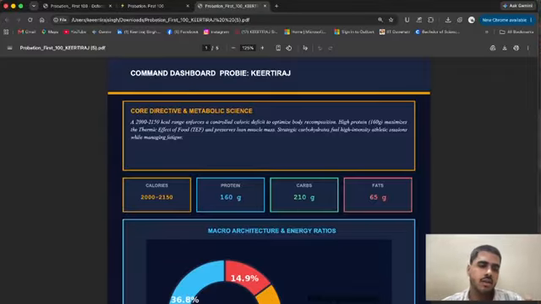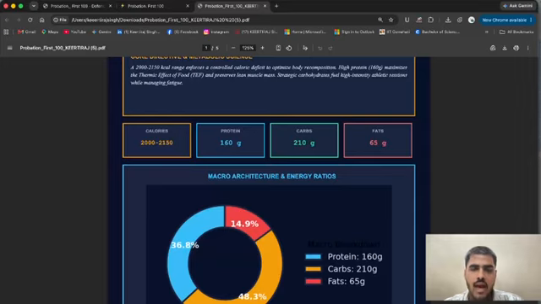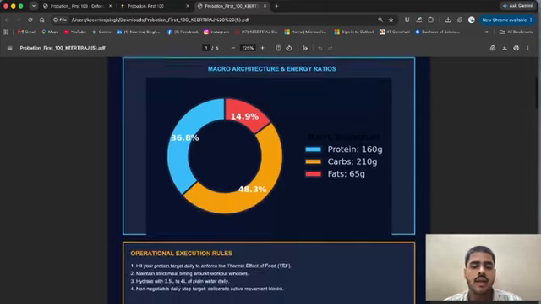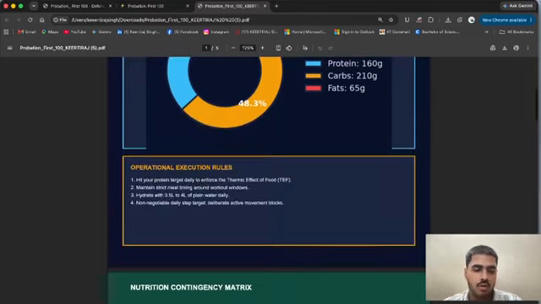The main thing we need to take care of is our calories. Our calories are not rigid, so we try to make them as beautiful, as eye-catching, as we can. So here are the calories, protein, carbs. Here is a pie chart also. It gives you some more suggestions also.